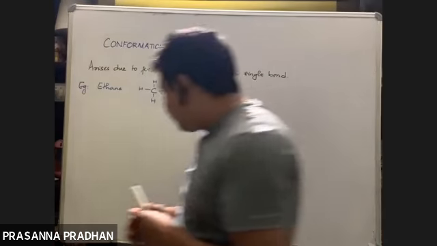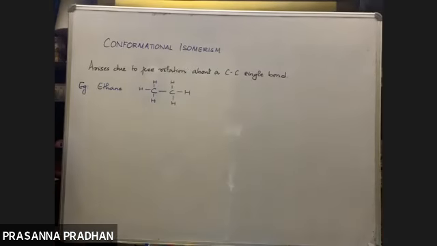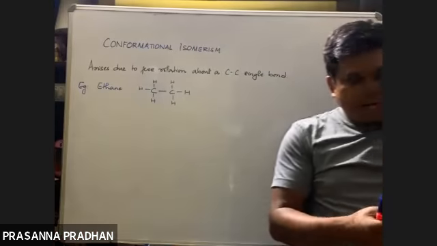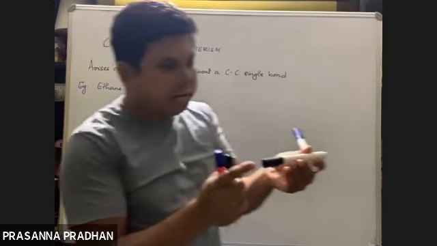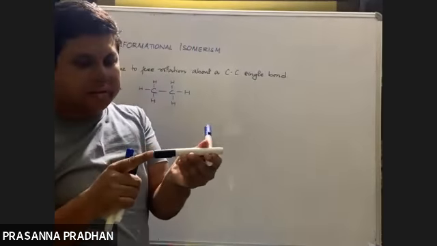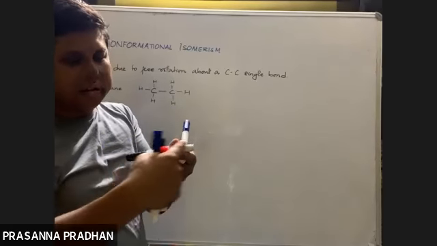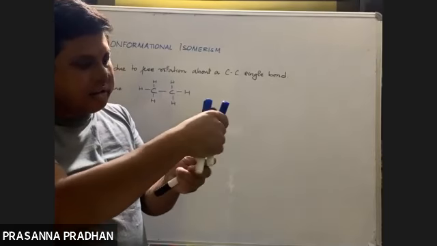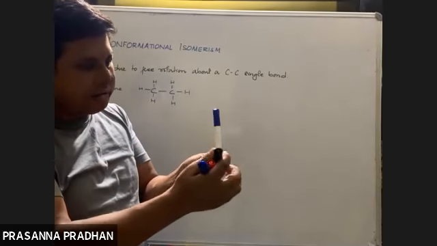Now listen very carefully and try to visualize as well. Suppose we have two carbon atoms bonded by a single bond like this, and each carbon atom has three hydrogen atoms.